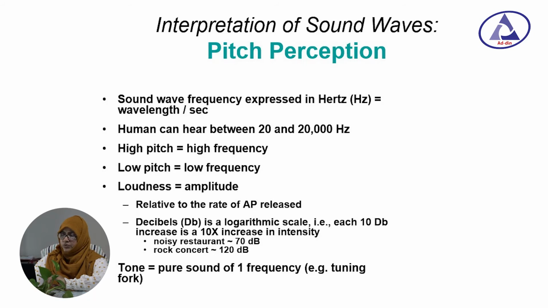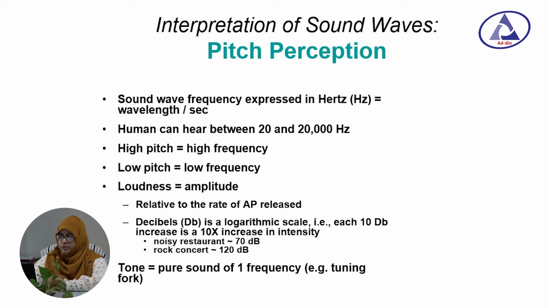Now, interpretation of sound waves. Pitch perception: sound wave frequencies are usually expressed in hertz, the number of waves per second. Humans can hear frequencies of about 20 to 20,000 hertz. High pitch means high frequency, low pitch means low frequency, and loudness means amplitude.